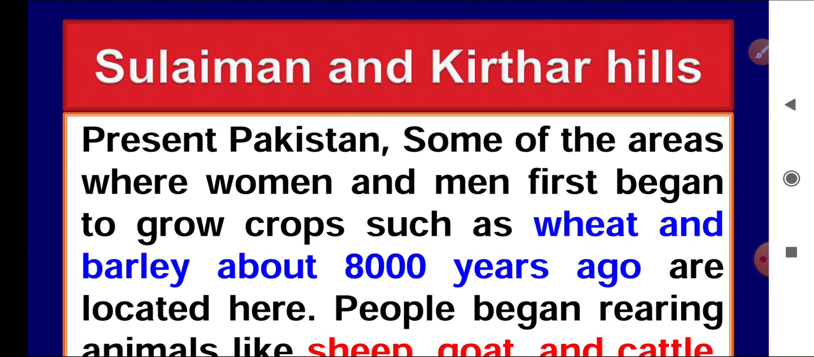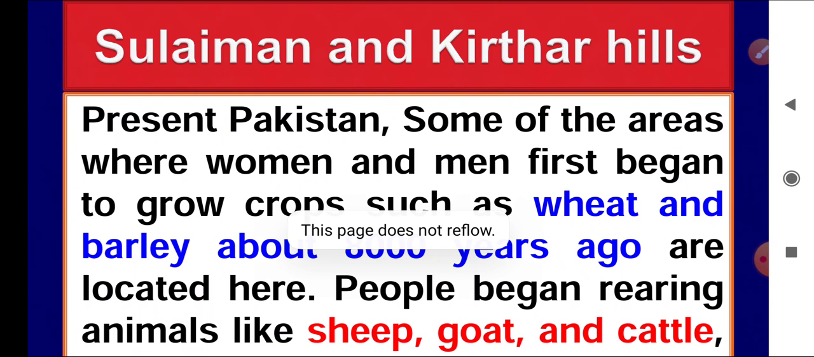So the next point is the Suleiman and Kirthar hills. These are in present-day Pakistan. So here also women and men first began to grow crops such as wheat and barley. About 8,000 years ago, they started their cultivation in these areas.